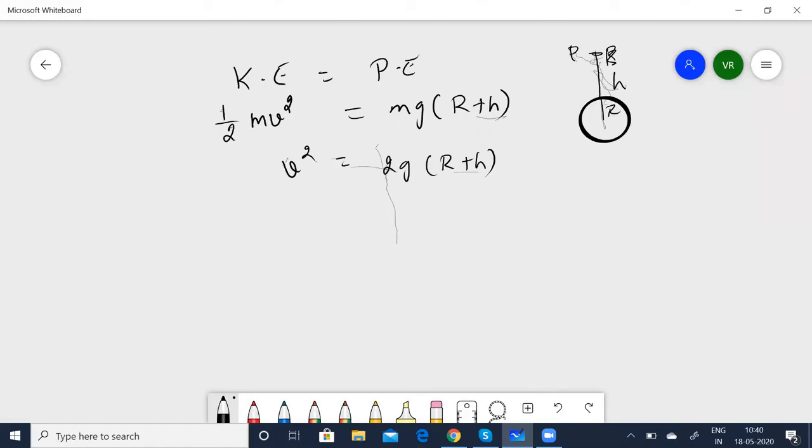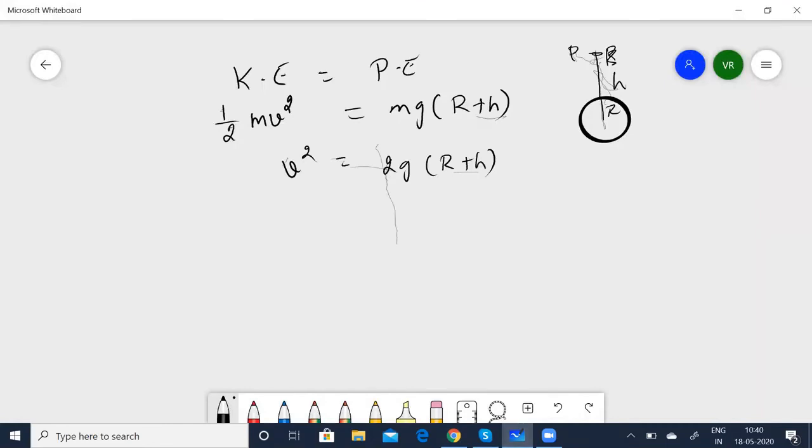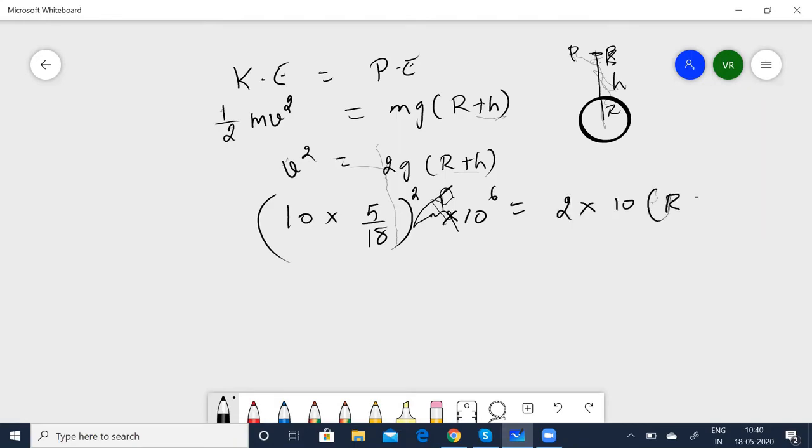Now look into the values given. It is given as 10 kilometers. So substitute the values, then you can write it as 10 into 5 by 18, the whole square, because here 5 by 18 we are converting kilometers per hour to meters per second, into 10 to the power of 6, is equal to 2 into g, which we have taken as 10, times r plus h.